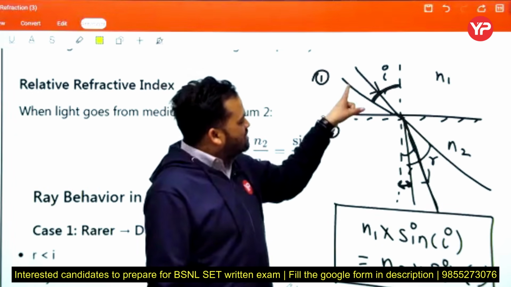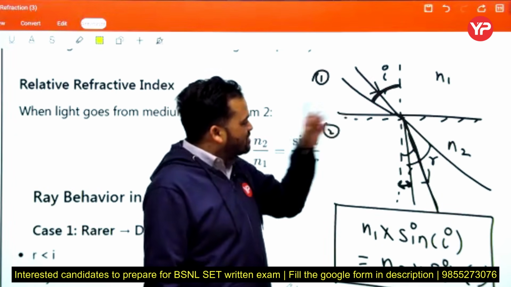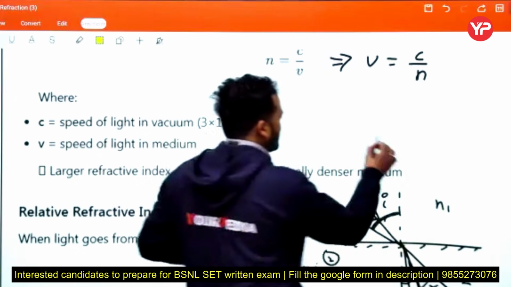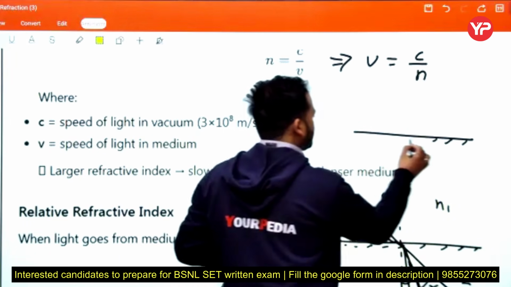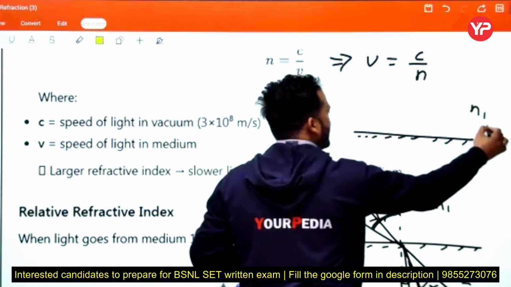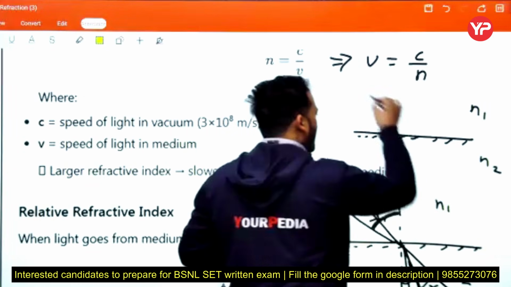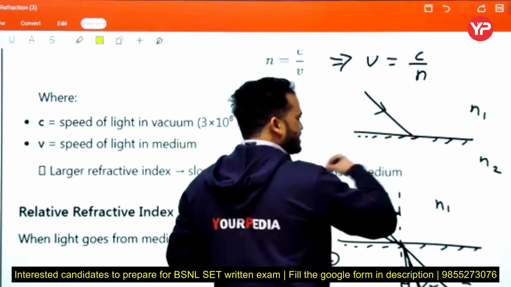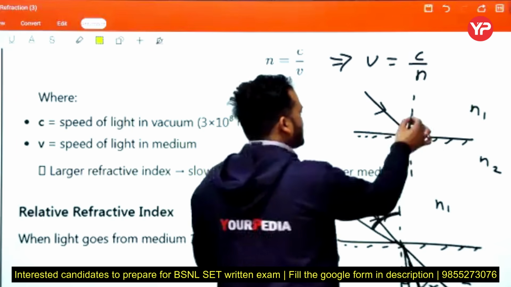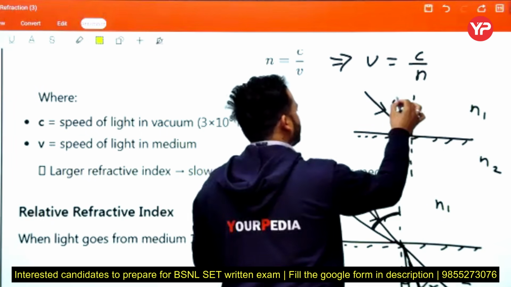Now, if this I increases, see, if we consider a hypothetical case, this is the plane mirror and this is the medium one having the refractive index N1, this is N2, this is the incident ray, this is the normal and this is the angle of refraction.